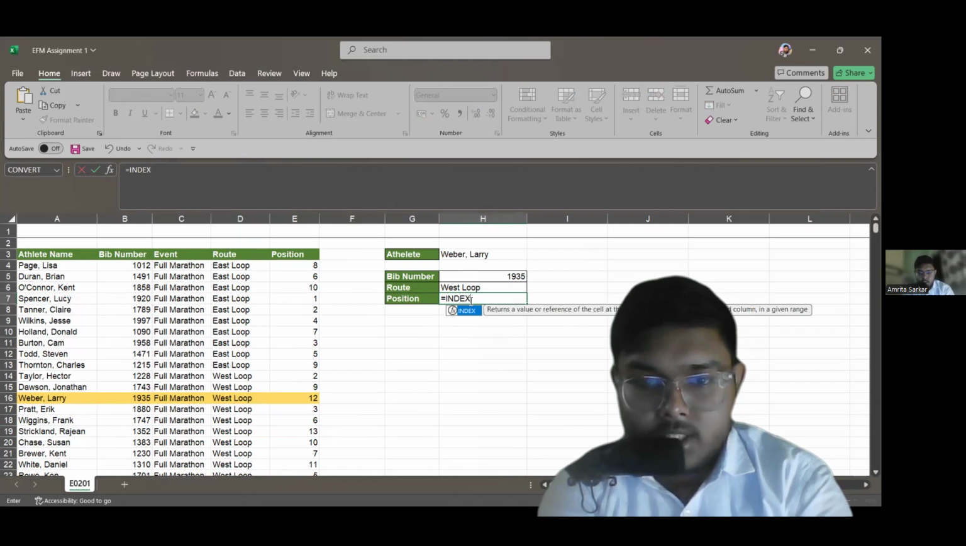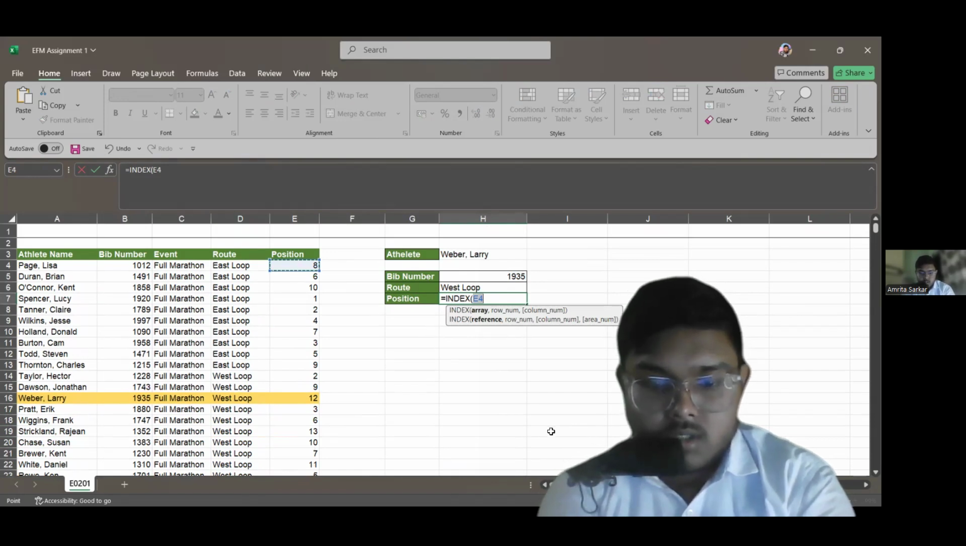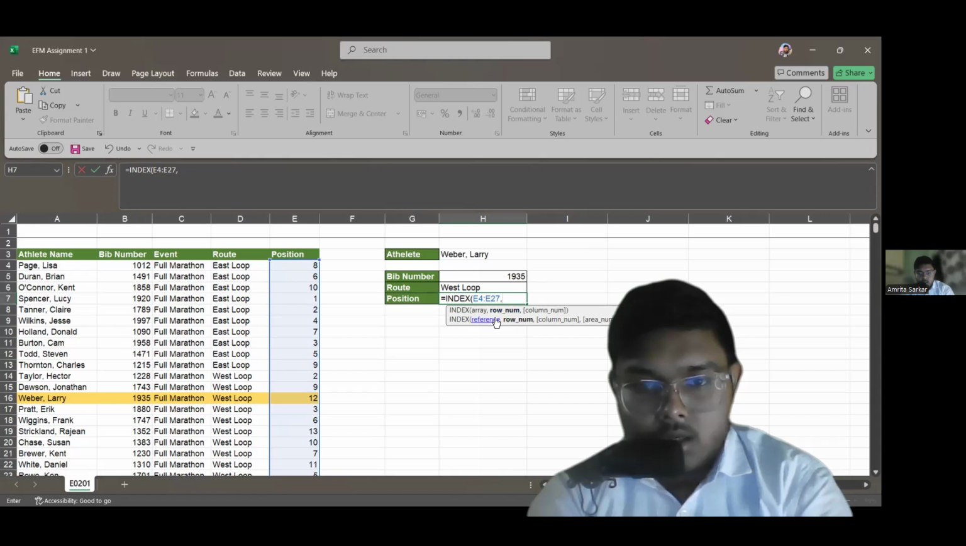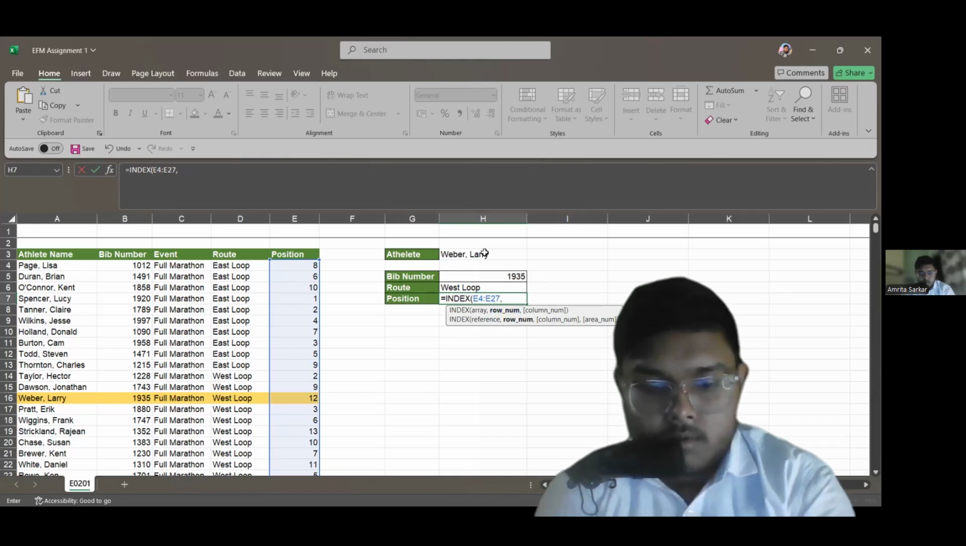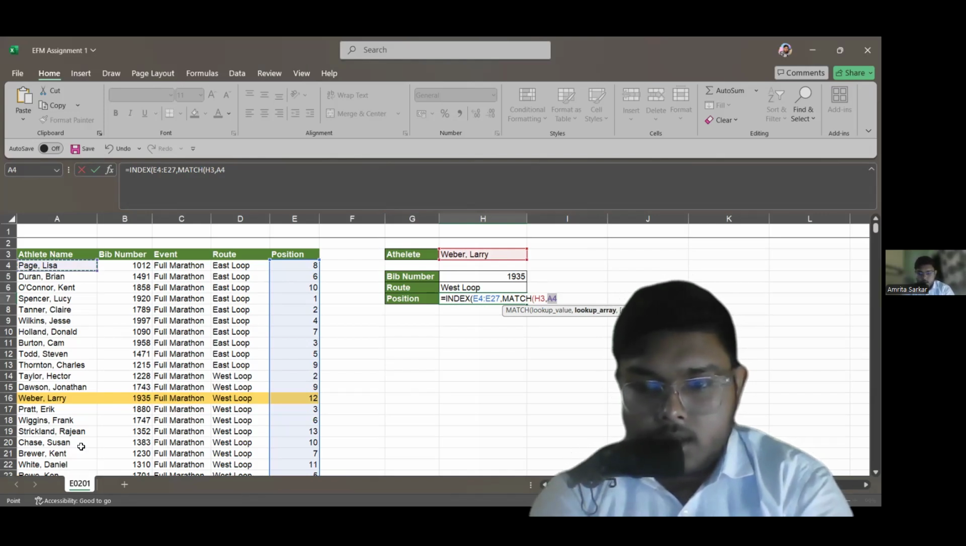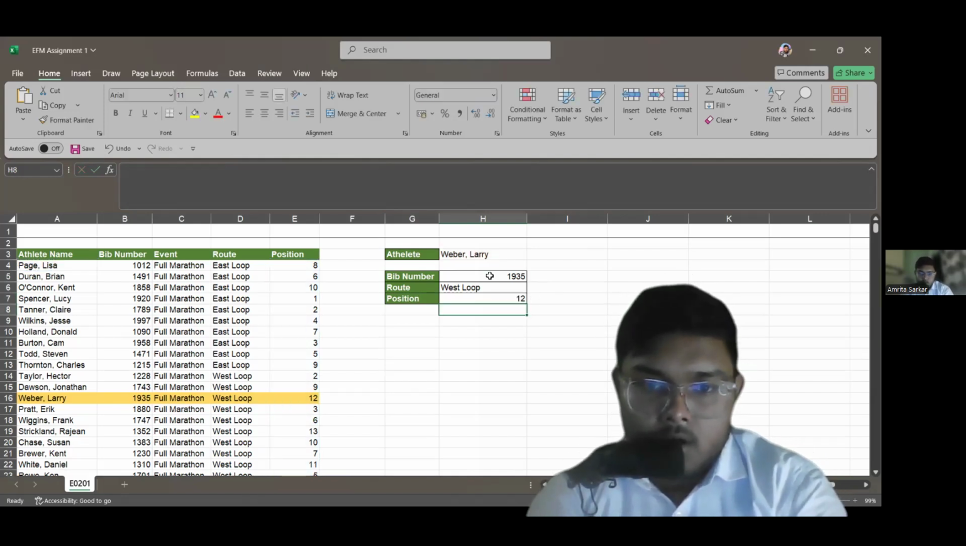Again, I'm doing the same thing with position. I am selecting the position dataset. Now again, match from the athlete's name. Again, 0. And here I have the BIB number, root, and position of Weber.